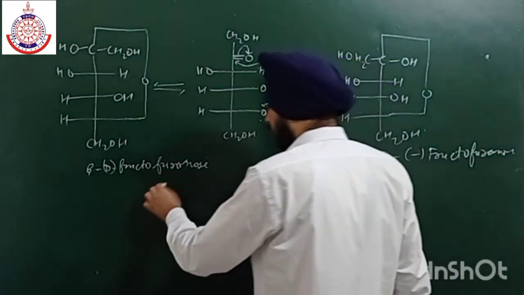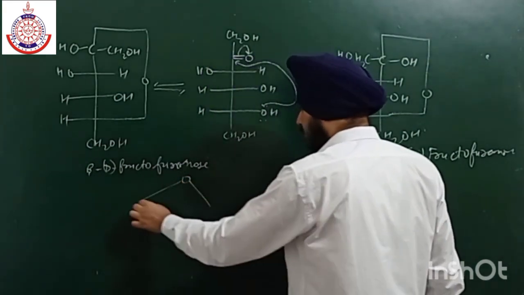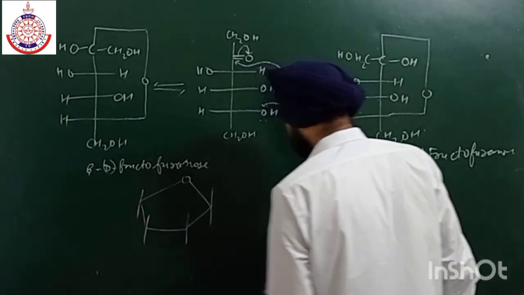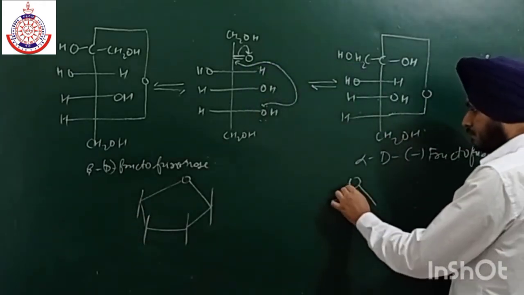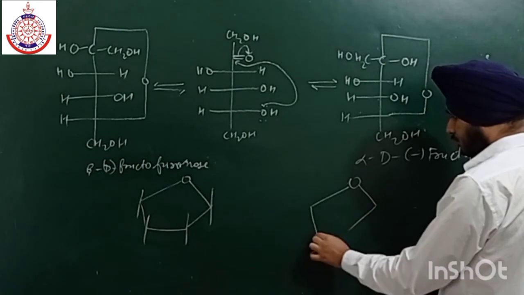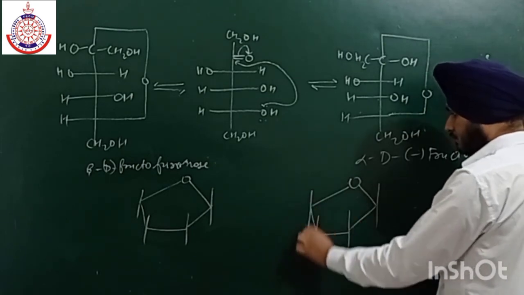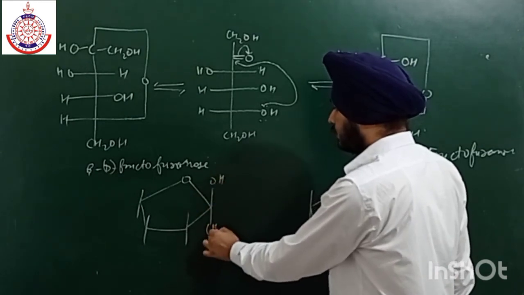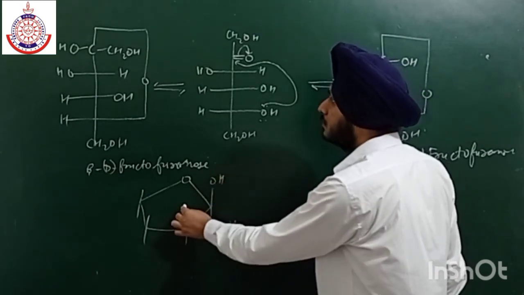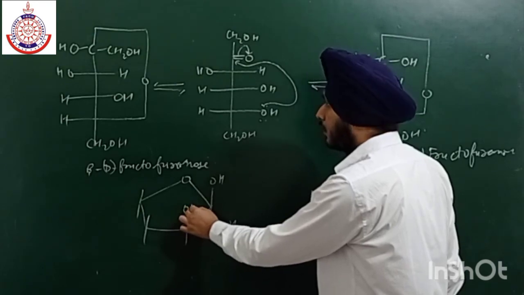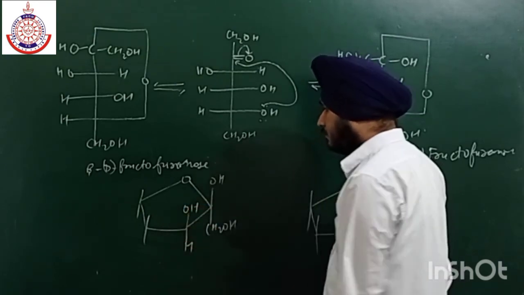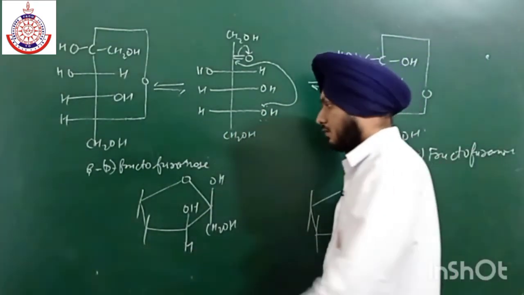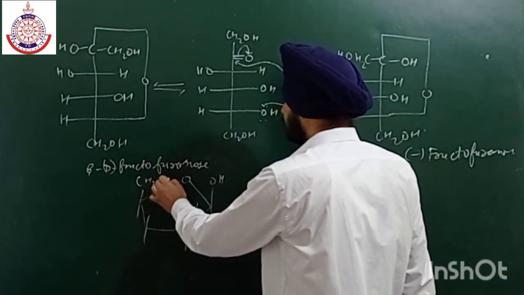Now let us draw the Haworth projection. Here also we have the OH group on the above side and CH2OH on the below. At the last carbon, this CH2OH is always on the above side. You have to keep this in your mind.